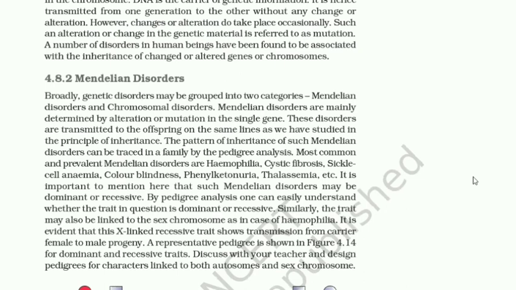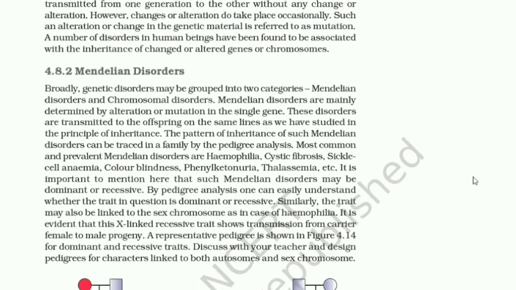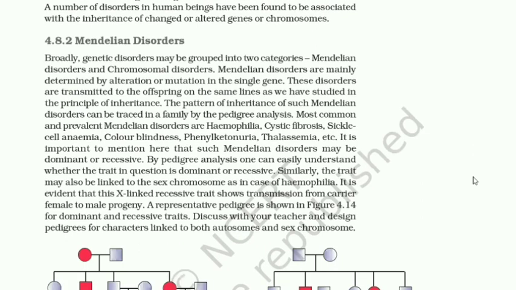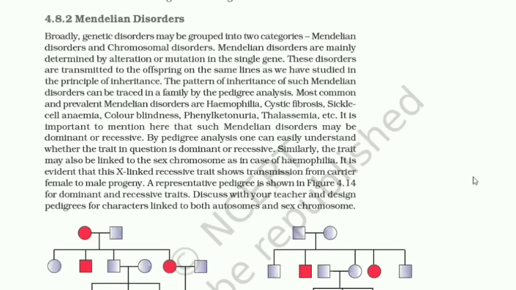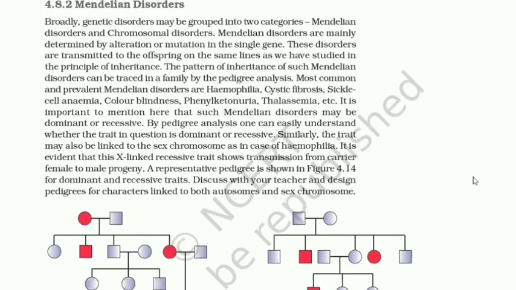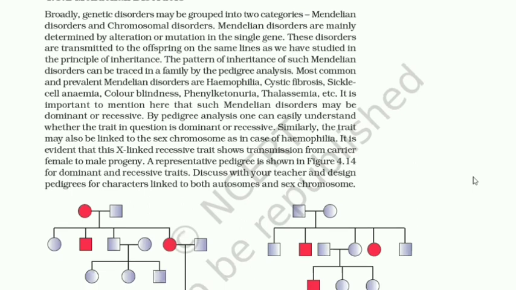A number of disorders in human beings have been found to be associated with the inheritance of changed or altered genes or chromosomes. 4.8.2 Mendelian disorders. Broadly, genetic disorders may be grouped into two categories: Mendelian disorders and chromosomal disorders. Mendelian disorders are mainly determined by alteration or mutation in the single gene. These disorders are transmitted to the offspring on the same line as we have studied in the principles of inheritance.